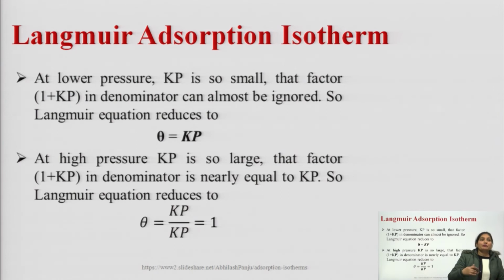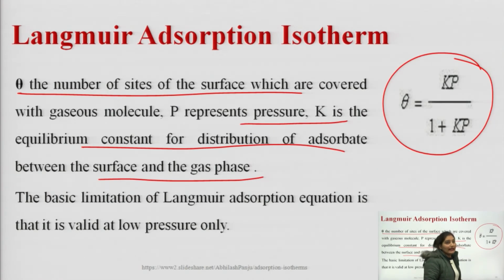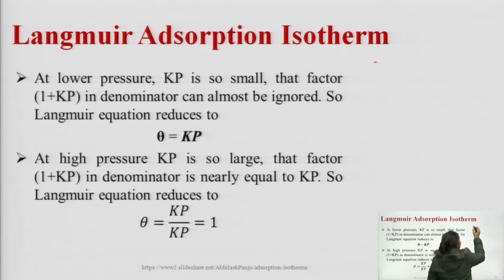Because at lower pressure the value of Kp is so small. This is the equation, theta is equal to Kp upon 1 plus Kp.